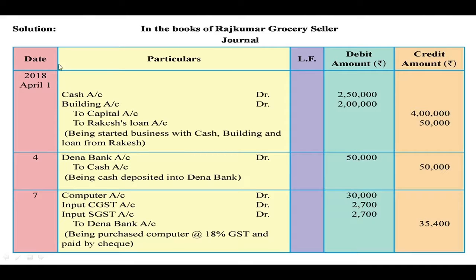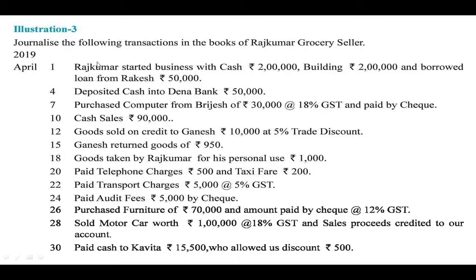Then these columns you have to draw, that is the date column, particulars, LF, that is ledger folio, debit amount and credit amount. After that we have to write the date of the first transaction from the question in the date column. So let us read the first transaction. 1st April, Rajkumar started business with cash rupees 2 lakhs, building rupees 2 lakhs and borrowed loan from Rakesh rupees